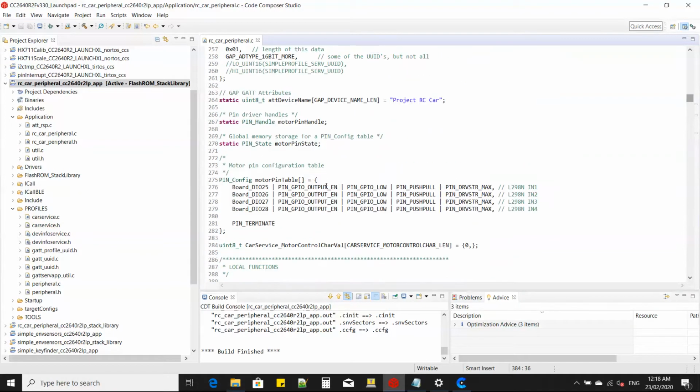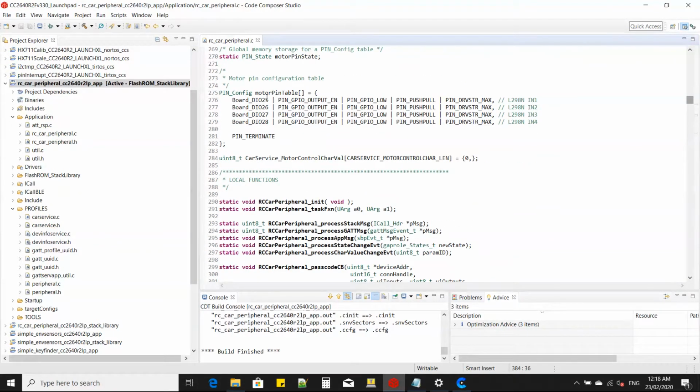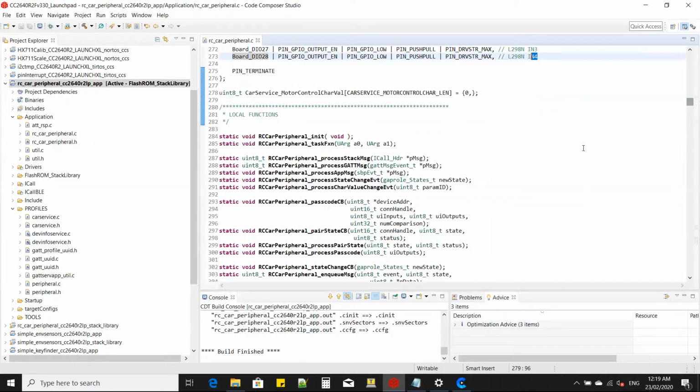So here is the motor pin configuration table. We're going to use the LaunchPad DIO25 to connect to IN1, DIO26 to connect to IN2, DIO27 to connect to IN3, DIO28 to connect to IN4.